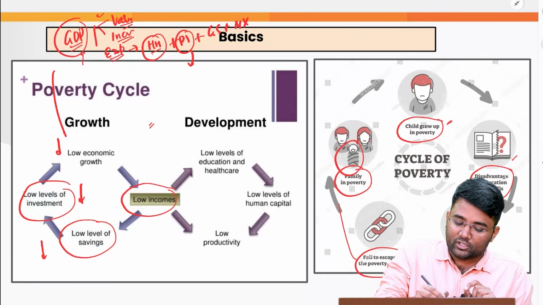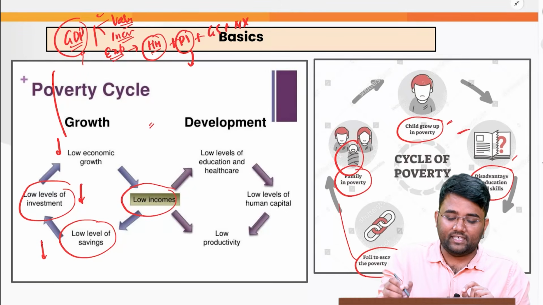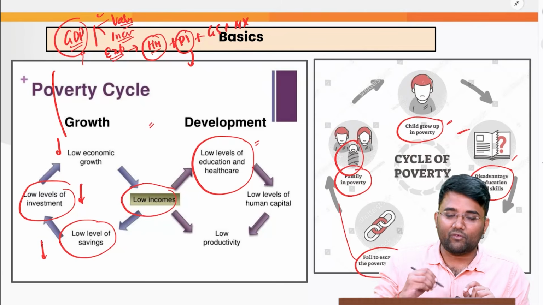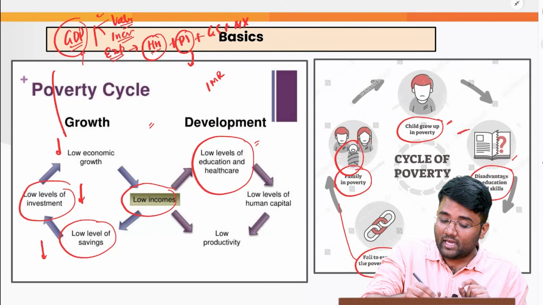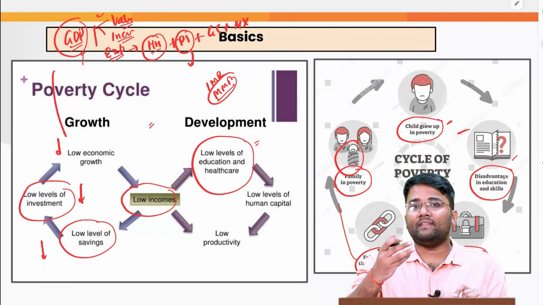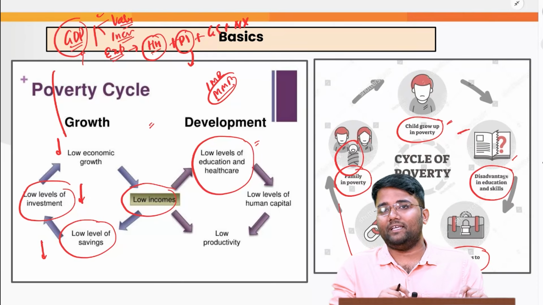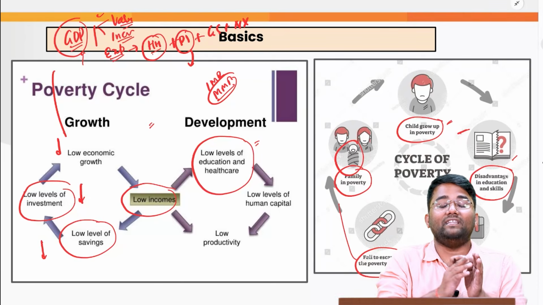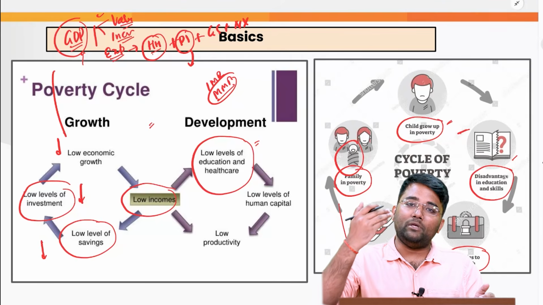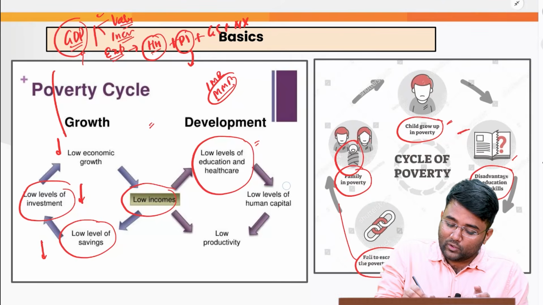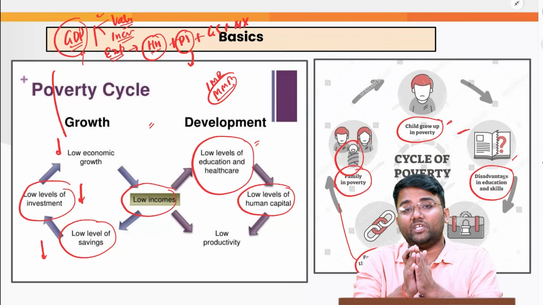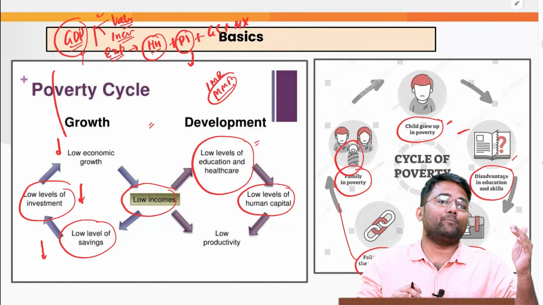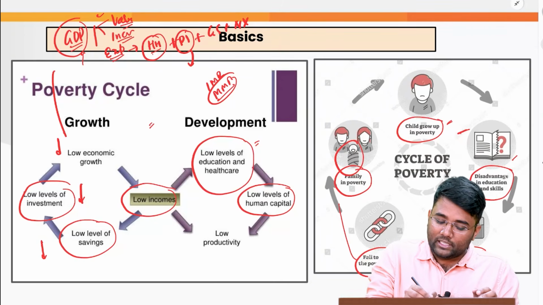Similarly, when a person has low income, as we were discussing here, he or she will have a low level of education as well as healthcare facilities, and that may lead to high IMR or MMR and malnutrition in society, in the child. And when malnutrition is there, proper nutritional needs will not be fulfilled. That might also impact the cognitive abilities of the child, and that will also lead to a low level of human capital, because the child or the young person did not get proper educational facilities. He also didn't get proper skill sets, and that will lead to low productivity.